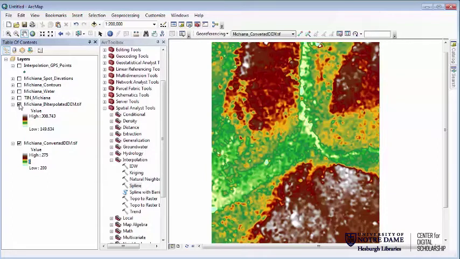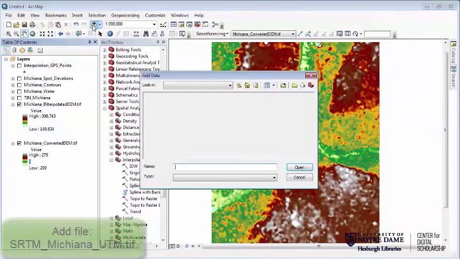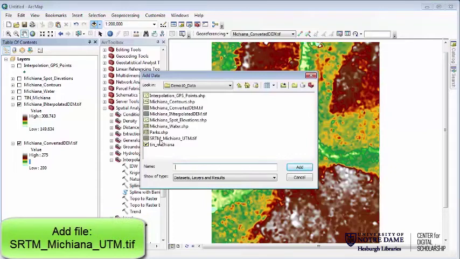So let's look at one other type of topographic data before we start thinking about some of the different ways to do topographic analysis on these layers. We're going to add in this other layer, which is SRTM Michiana UTM. What this is saying is this is the Shuttle Radar Topography Mission from the latter part of the 20th century, I think 1999. And then it's from Michiana, and it's using a UTM projection. This is just the name that I gave it so that it makes sense to have a lot of the data that we needed right there. So just add that in.